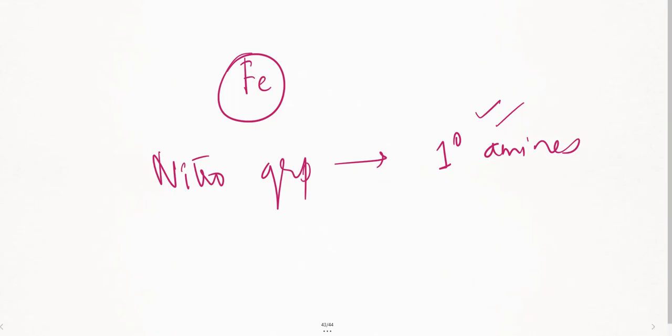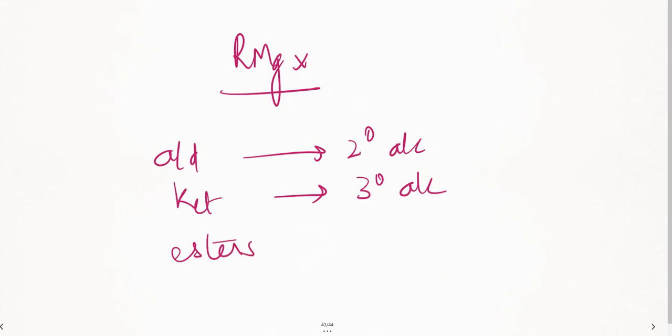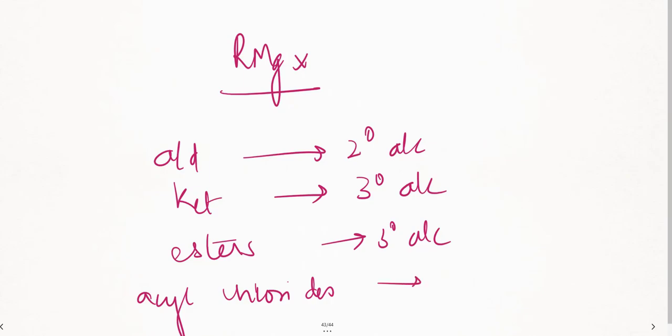Suppose I take Grignard's reagent, I'm just summarizing this. If you take Grignard's reagent, what can we do? Using Grignard's reagent, I can convert aldehydes to secondary alcohols. I can convert ketones to tertiary alcohols. I can convert esters to tertiary alcohols. I can convert acyl chlorides to tertiary alcohols. Remember this.